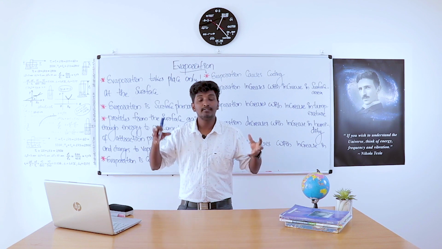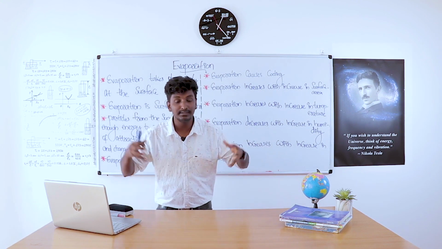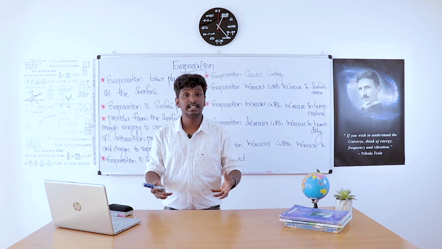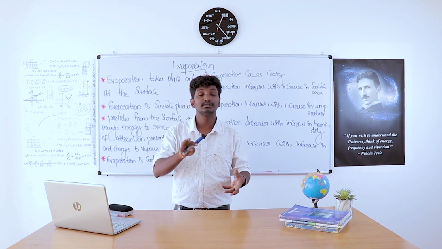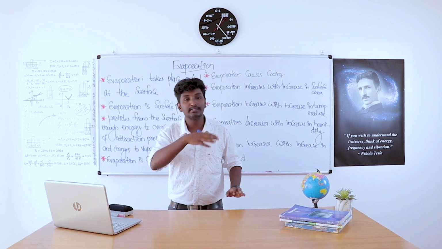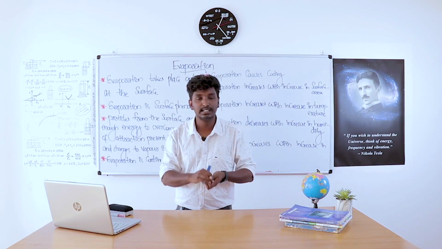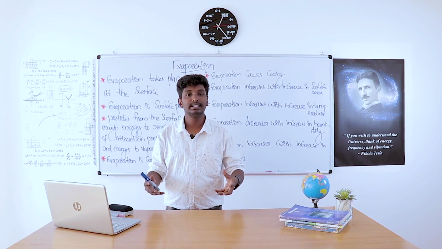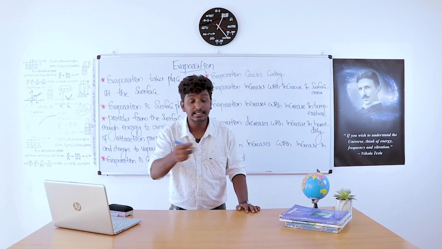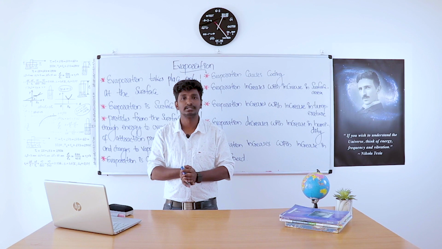Whenever the water vapor present in the air comes in contact with the cold glass surface, it loses its energy and becomes liquid. That means the water vapor present in air, when it comes in contact with the cold glass, loses its energy and is converted to liquid state. Those liquid droplets are seen on the outer surface. This is the second question.